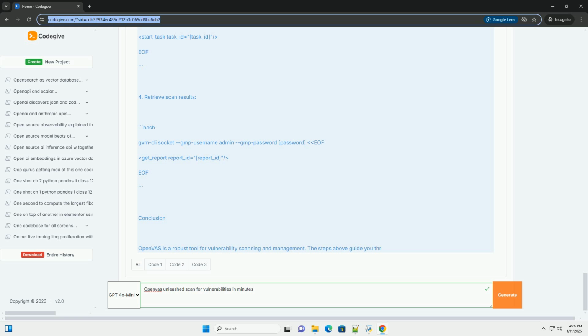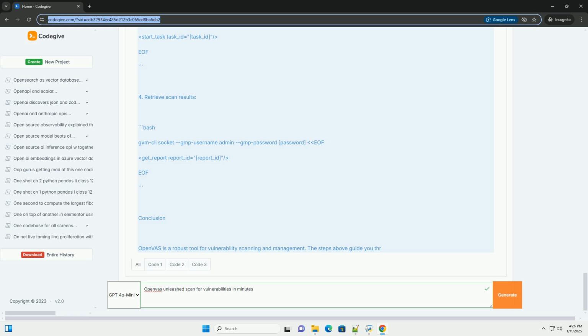Step 7. Create a new task. 1. Navigate to the Scans tab. 2. Click on Tasks and then click on New Task. 3. Name your task and select the target you created in the previous step. 4. Configure the scan settings according to your needs. You can use the default settings for a quick scan. 5. Save the task.